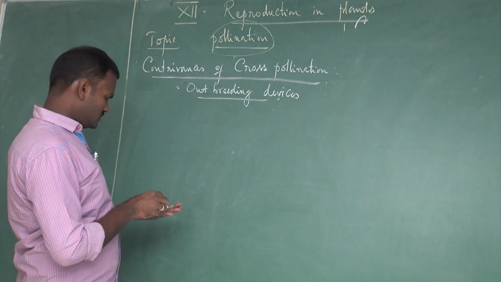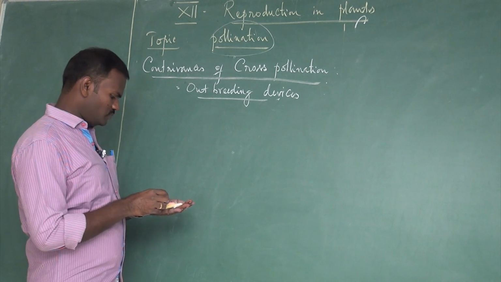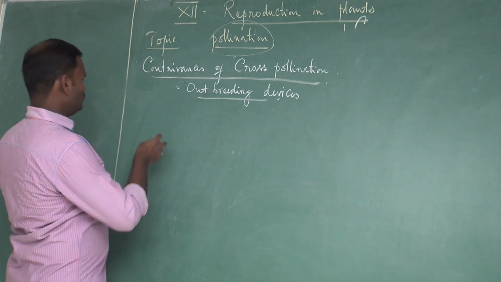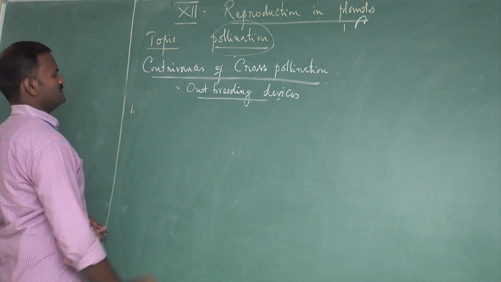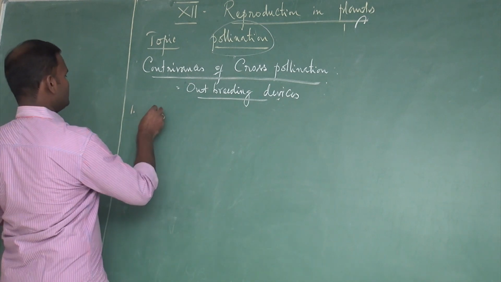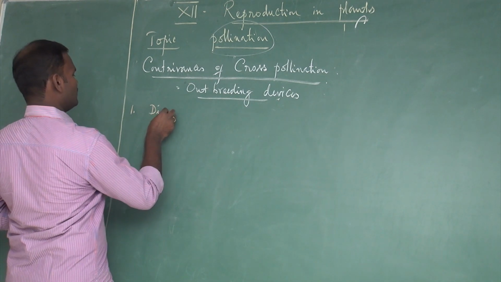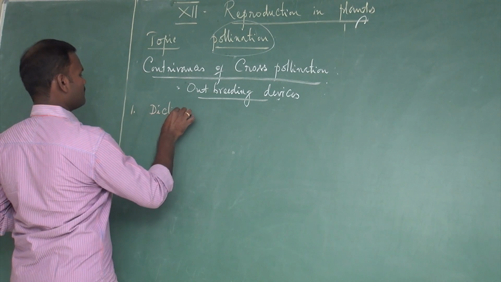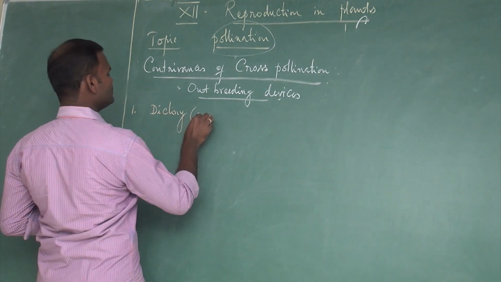So what are the contrivances of cross pollination? Generally there are two types. One is dicliny, also called unisexuality.